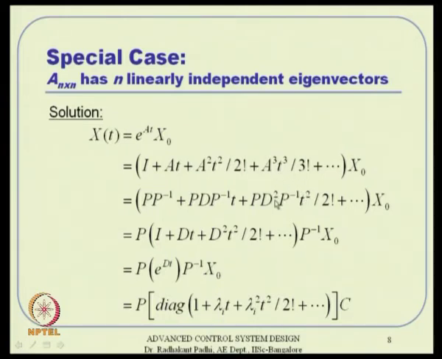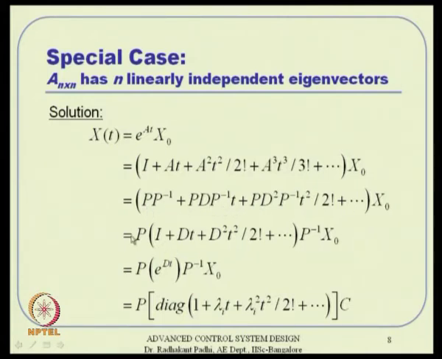I have an entire sequence of these matrices, and every term is pre multiplied by P and post multiplied by P inverse.